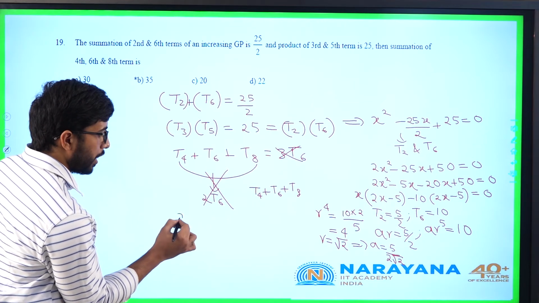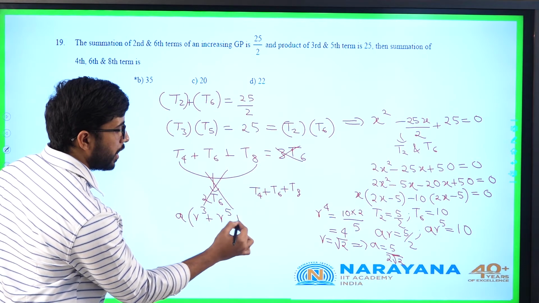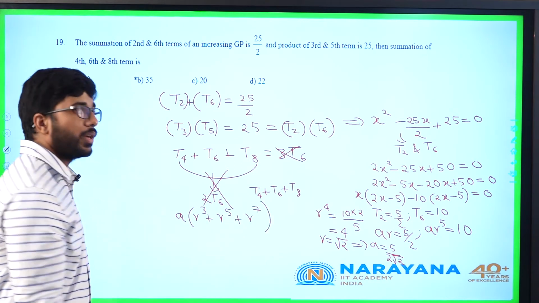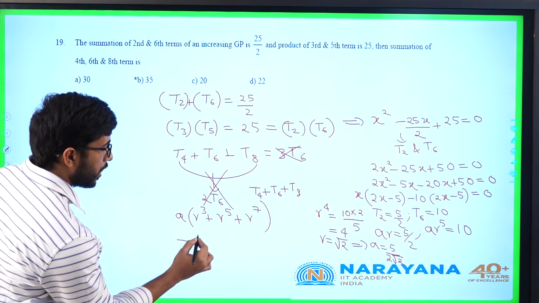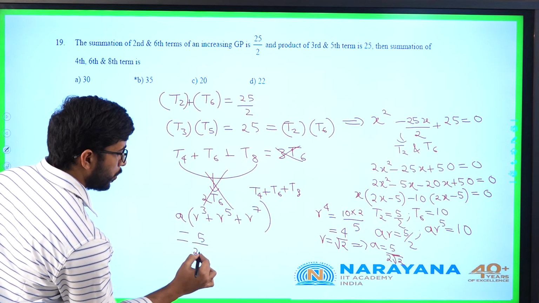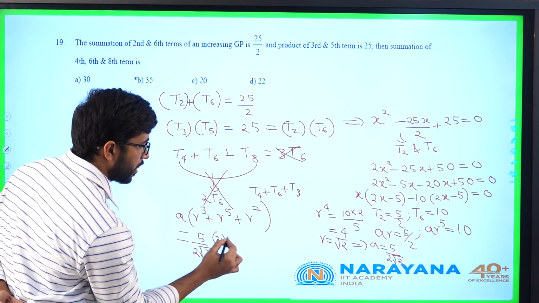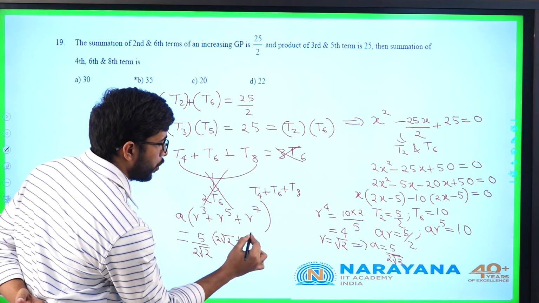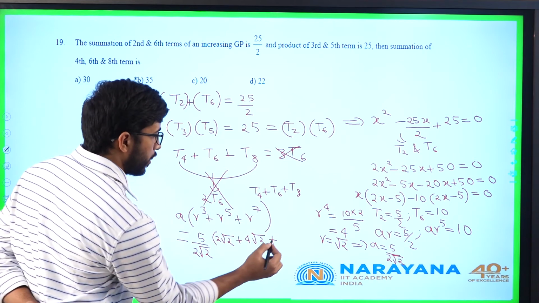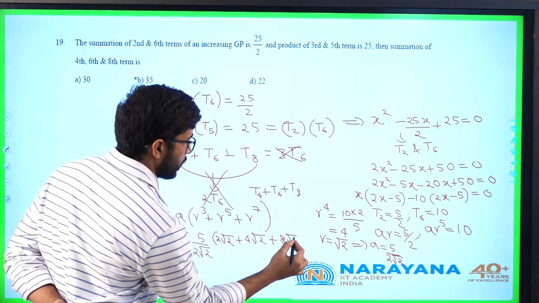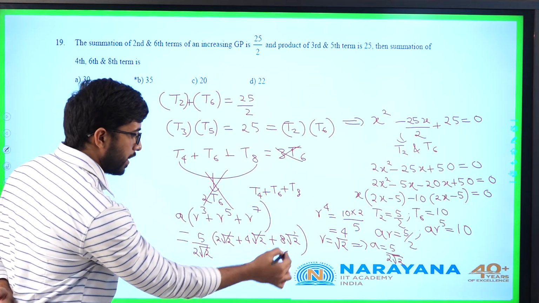What is T4? A into R cube. T6 is R power 5 and T8 is R power 7. General term Tn is A into R power n minus 1. So A, if I take it common, 5 by 2 root 2, I will get R cube as 2 root 2, R power 5 as 4 root 2, R power 7 as root 2 whole power of 7, so 8 root 2. So root 2 gets cancelled.